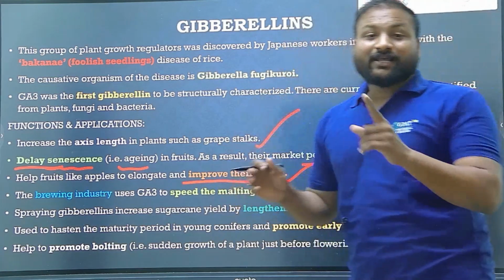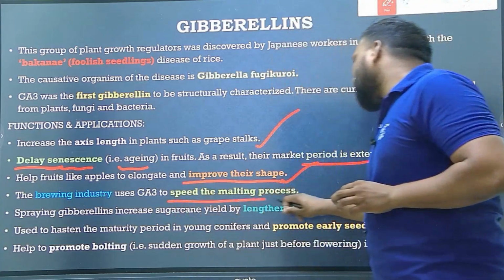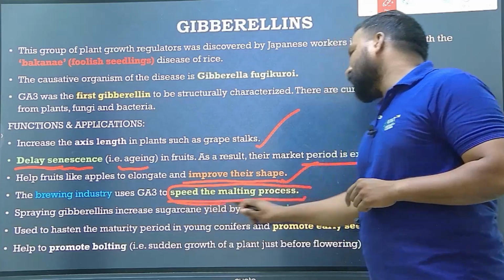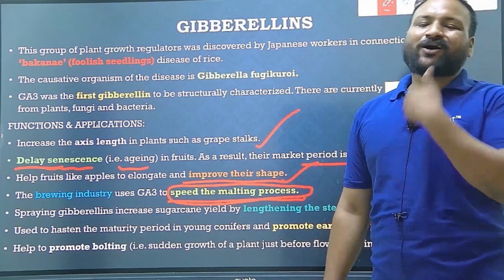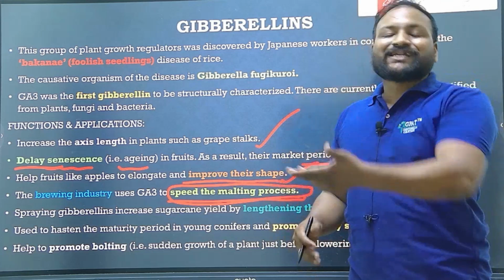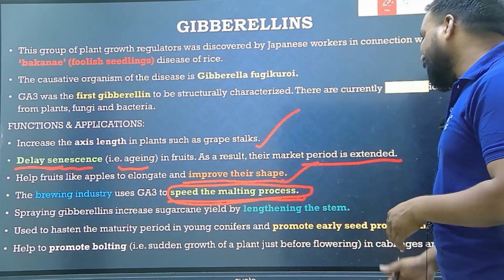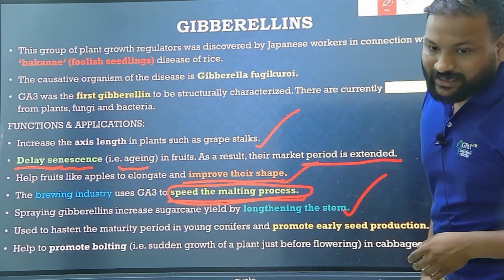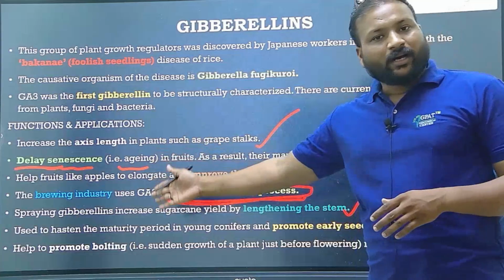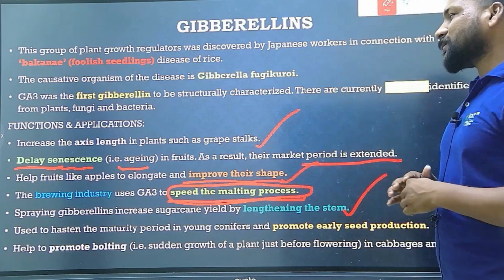And commercially, in industry, they mostly use this GA3 or gibberellins to speed up the malting process in the brewing industries. In the brewing, which means in all the alcoholic industries, they use gibberellins to speed up the malting process. Spraying gibberellins also increases the sugarcane yield, and they can increase the lengthening of sugarcane. To increase the length of sugarcane, we require gibberellins.